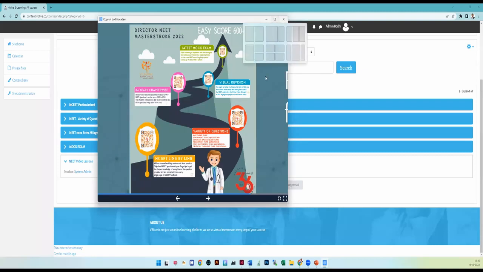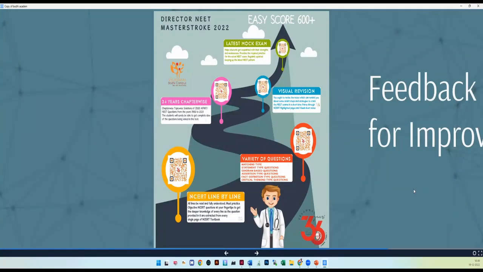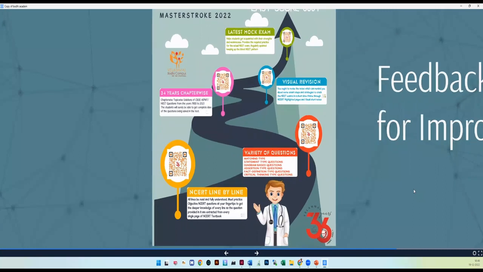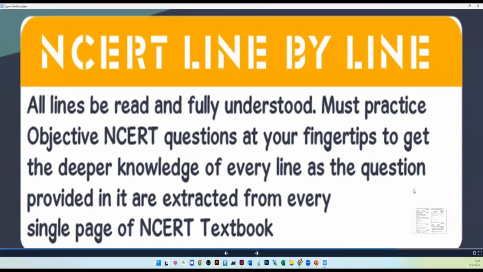Now you are seeing a different screen. In this screen, you will see how our online platform will support you to score 600 plus marks in NEET and 250 plus marks in JEE. Dear student, step 1 is all about NCERT line by line, meaning all the lines are to be read and fully understood.